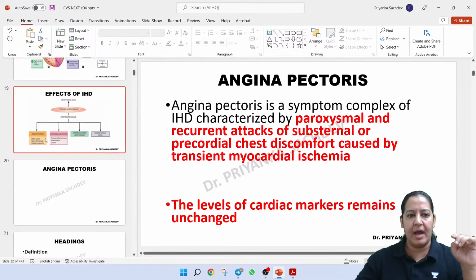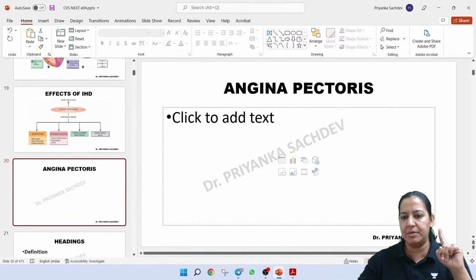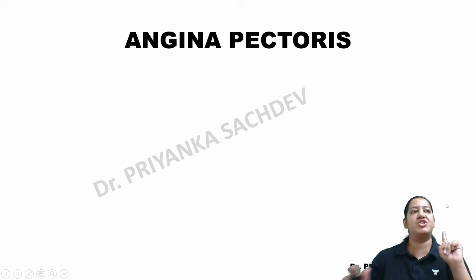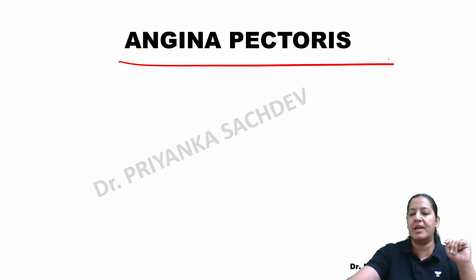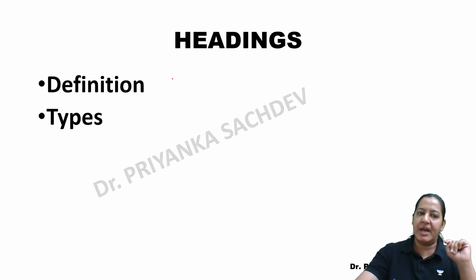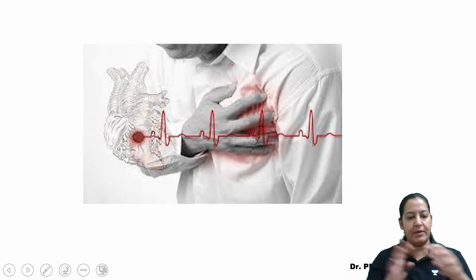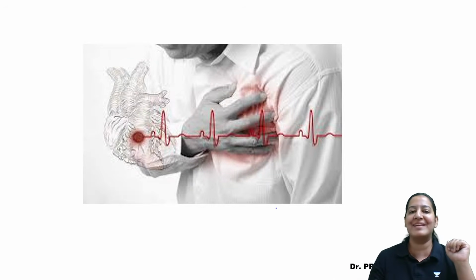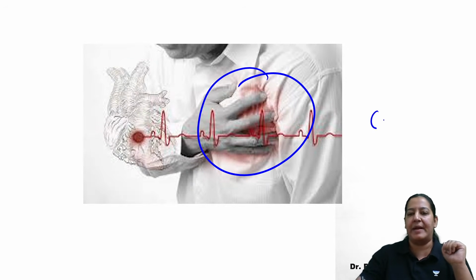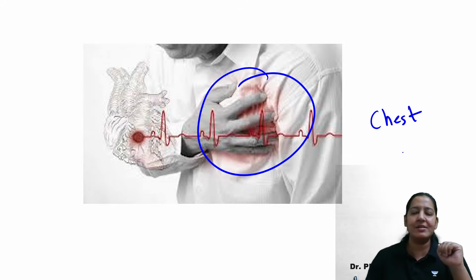The next heading I'm starting is one of the ischemic heart diseases, that is angina pectoralis. In angina, you have to understand two things: the definition and types. So what is the definition of angina? Can you see this diagram? Angina is chest pain, simply. Not pain, rather chest discomfort. Don't say the word pain.